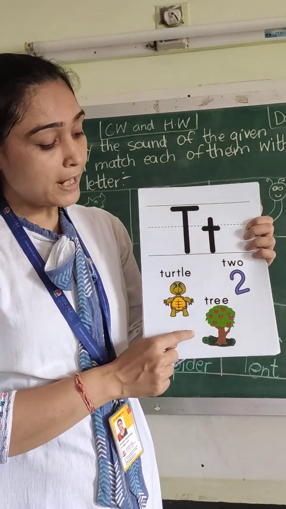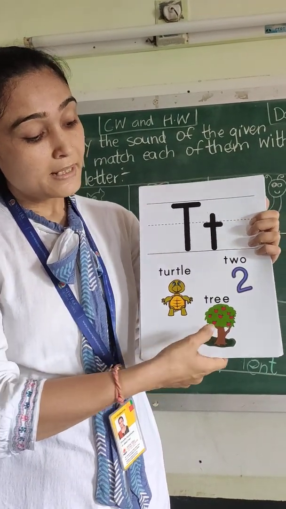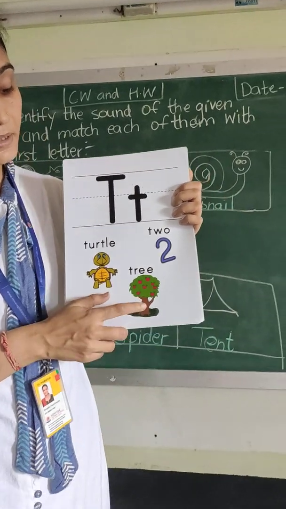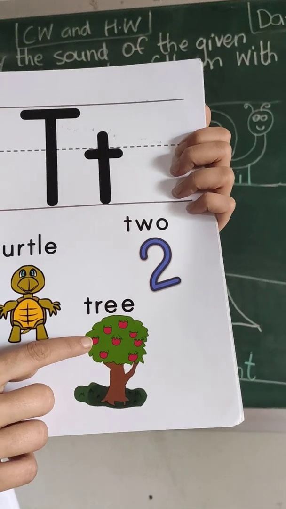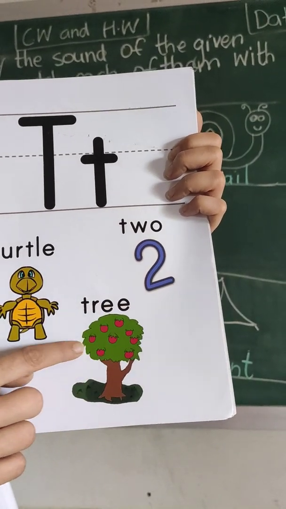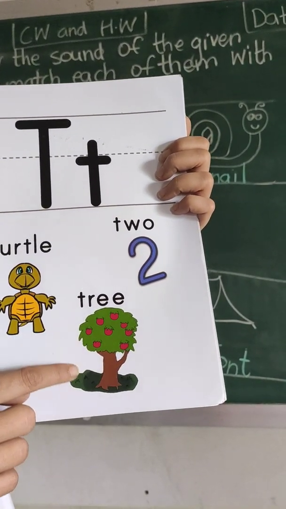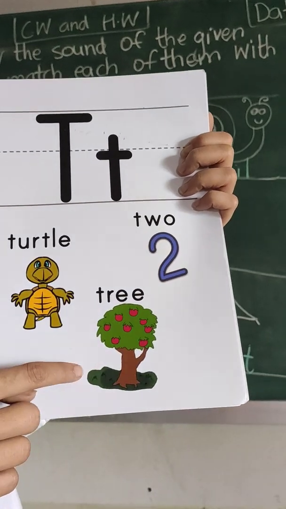Tree. And what do you see on this tree, children? It is green in color. Its trunk is brown in color. And apples, which color are the apples? They are red in color. So this is the picture of a tree.